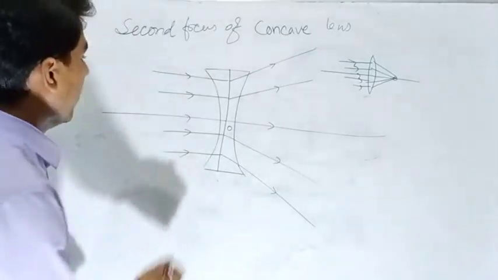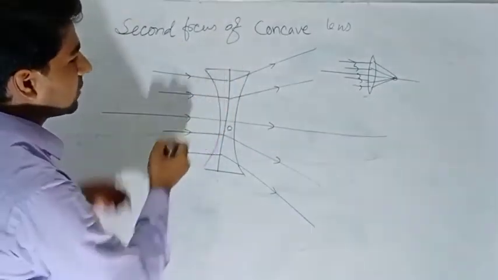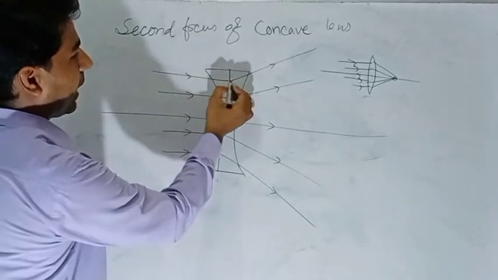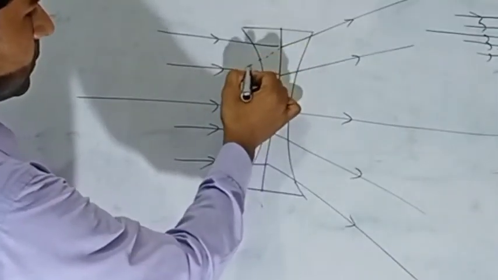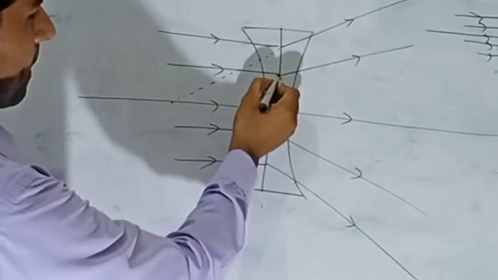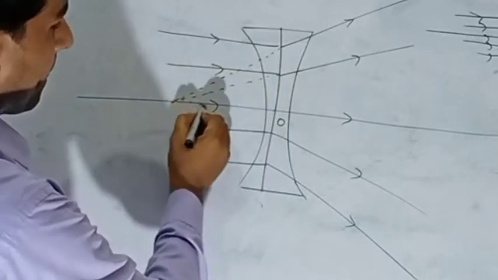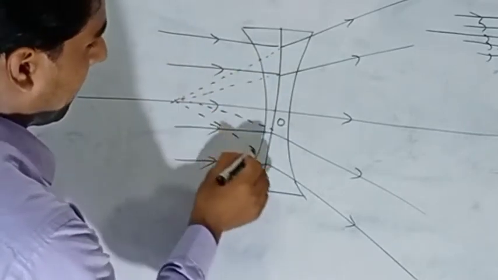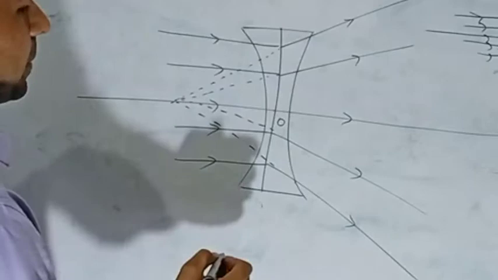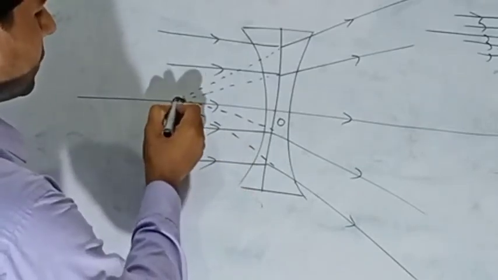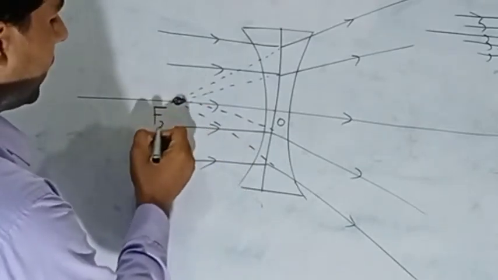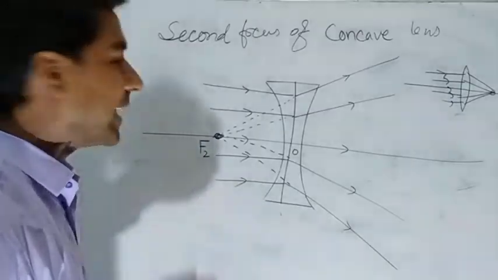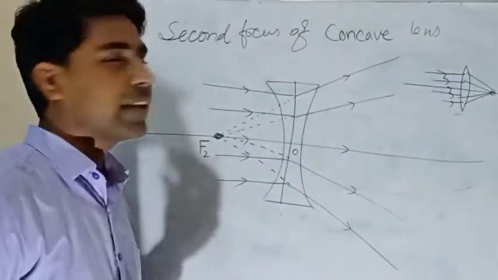For that, let's retrace backward all the rays and see here. What is happening? They are appearing to start from here. This is our second focus for the concave lens.